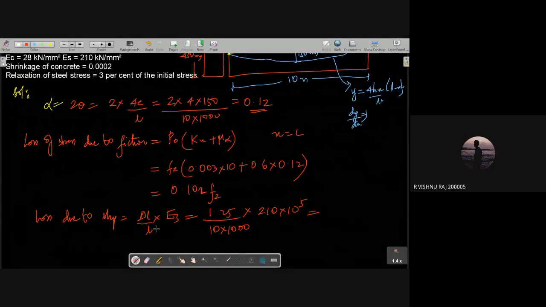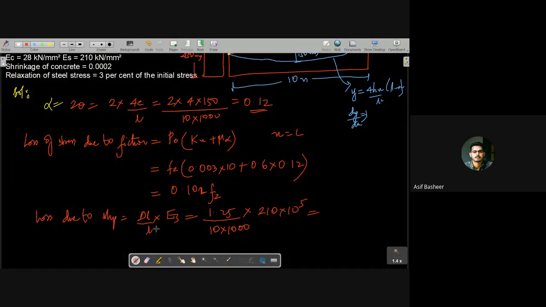2625. That is 2625 in Newton per mm square. Can you tell me the value? So 26.25. 26.25 Newton per mm square, right?